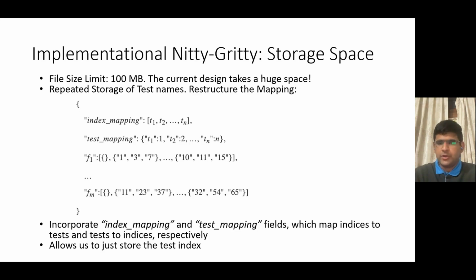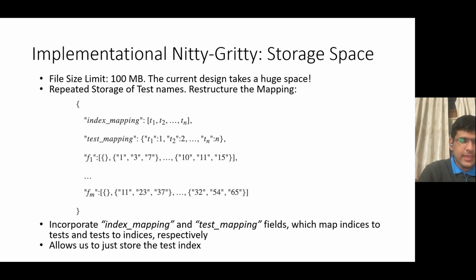So in order to reduce the space requirement for storing the mapping, we restructure the mapping as follows. We include the index mapping and the test mapping fields, which map indices to tests and tests to indices respectively. This allows us to just store the test index for each line in the mapping, reducing the storage space significantly.